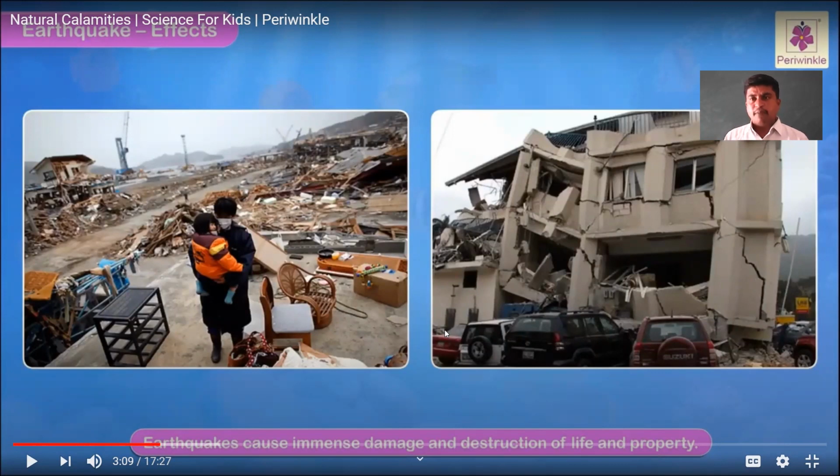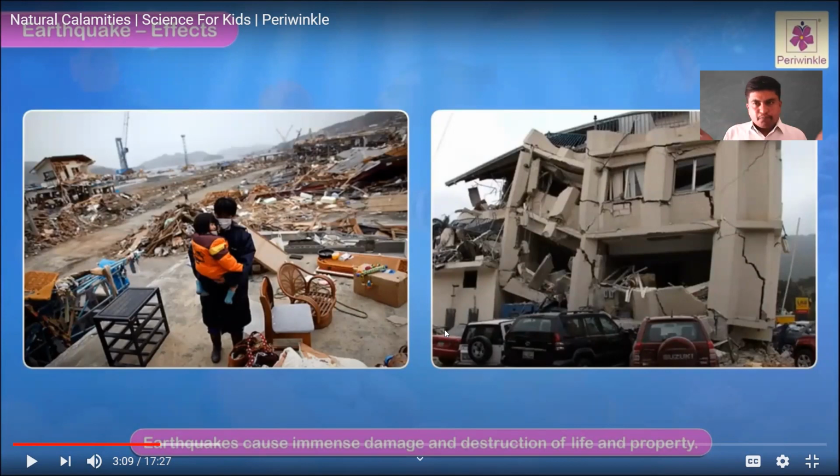When the hard rocks break inside the earth, it leads to an earthquake. They break along a fault and release energy. This is called an earthquake. The sudden release of energy in the form of seismic waves makes the earthquake.